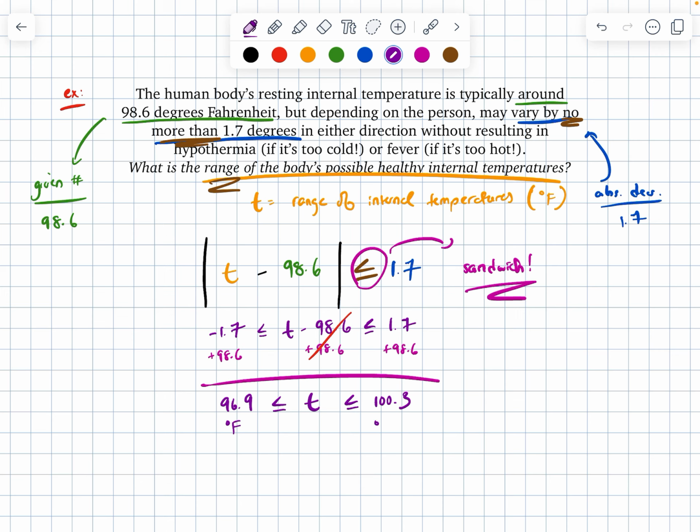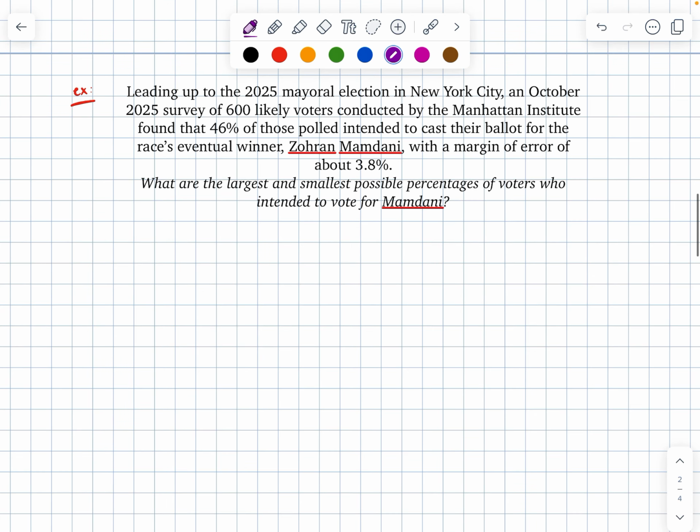All I need now, if I'm writing out my actual solution, I would want to write a full sentence. But for the sake of the problems here, as long as I've got my unit, that'll give me full credit. So here, 96.9 degrees Fahrenheit is my minimum. 100.3 degrees Fahrenheit is my maximum, and anything in between there is a healthy internal temperature for my body. Cool. Next up,